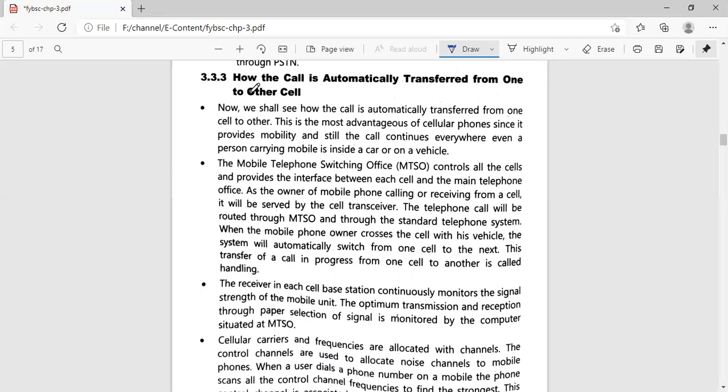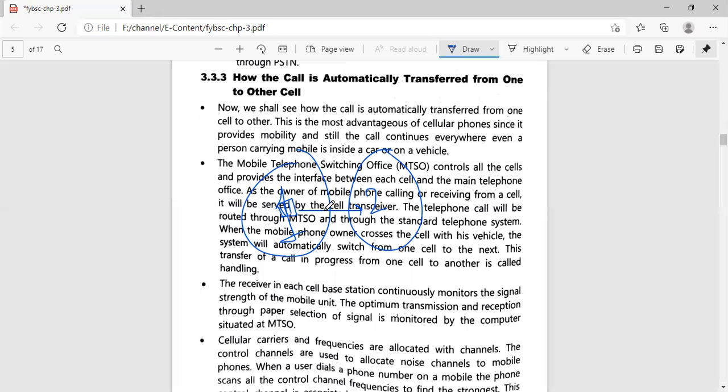Now, let me explain the meaning of this paragraph. If you are in cell 1, okay, this is your cell 1 and this is cell 2. If you are moving from cell 1 to cell 2, what will happen? At the center of this cell, there is a mobile switching center and it will provide a range to the users who are in that particular area. So if you are moving away from this mobile switching center, the range of your mobile phone starts decreasing. As you are close to this station, you will have very good network quality. As you are moving away from this center, you will start losing your range, right?